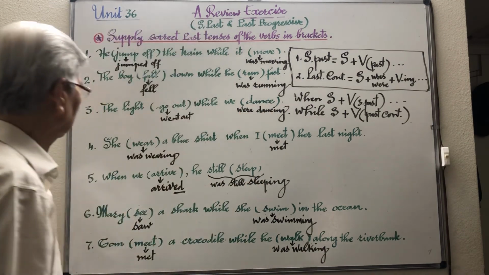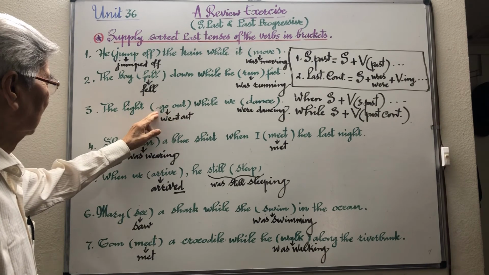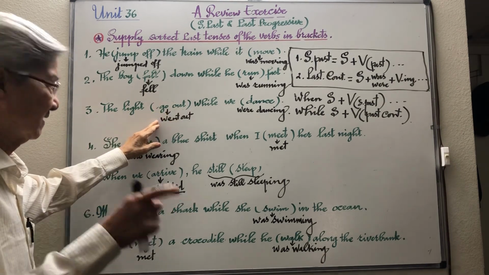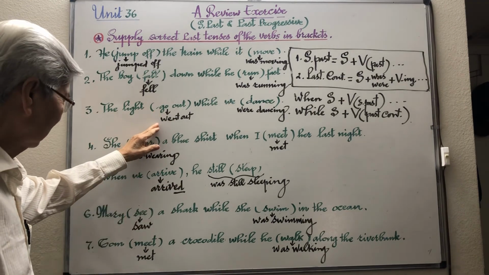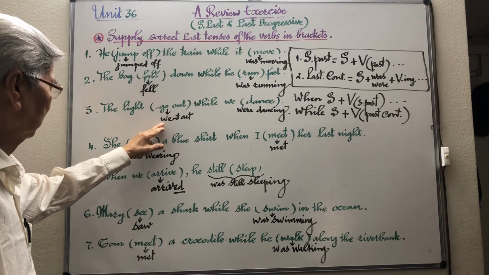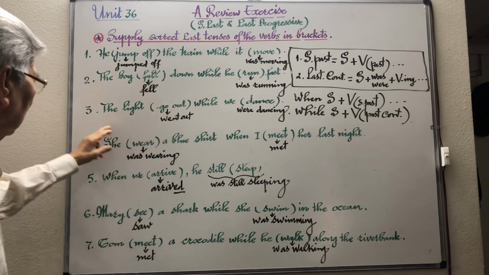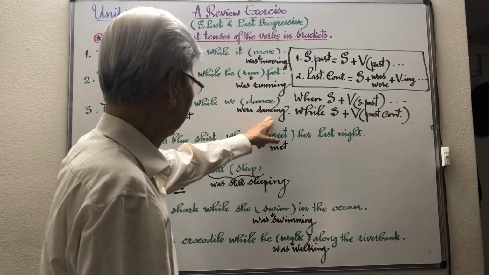Right. The light went out. Go out here expresses a flash action, so simple past. Simple past of go is went. The light went out while we were dancing.